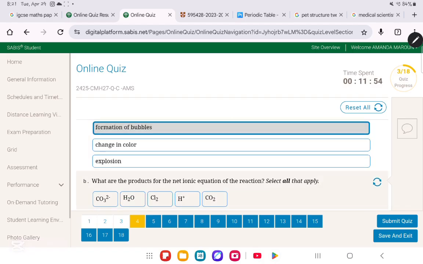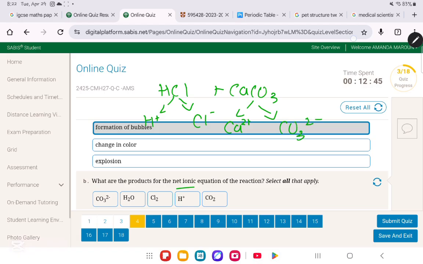Okay, what are the products for the net ionic equation of the reaction? Okay, the net ionic equation, we know it is HCl reacts with CaCO3. Whenever they say net ionic equation, they mean the ones that will not be aqueous, okay? They want the ones that will form something that is not aqueous. For example, if you separate them into their ions, you have H plus and Cl minus. And then here you have Ca2 plus and CO32 minus. Okay, but we will not take the ions. Why? They said they want the products of the net ionic equation.